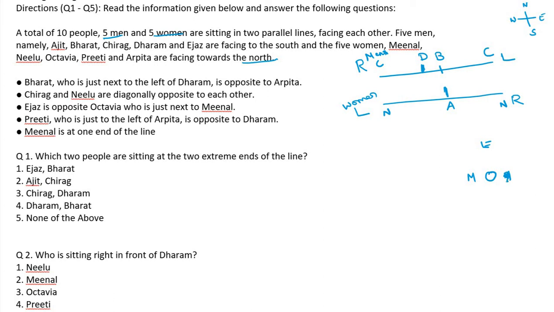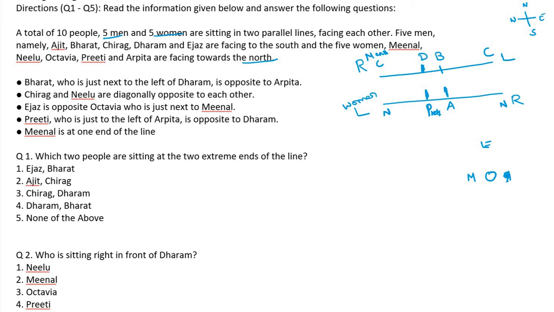Preeti, who is just to the left of Arpita. Arpita we placed here. Preeti, who is just to the left of Arpita. Arpita's left, so this. Left of Arpita, Preeti. Left of Arpita is opposite to Dharam. Opposite to Dharam, yes, correct only. Opposite to Dharam. Meenal is at one end of the line.